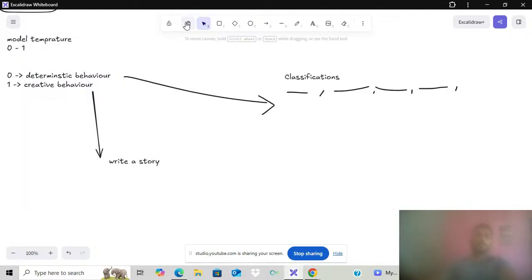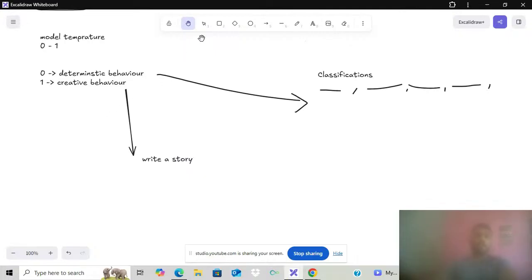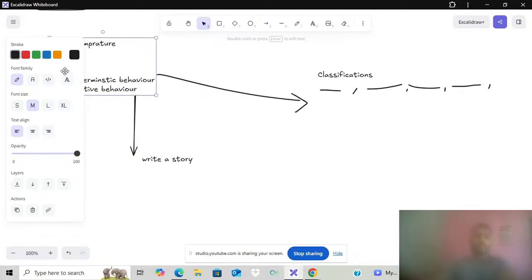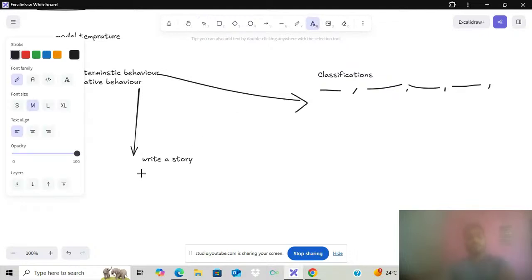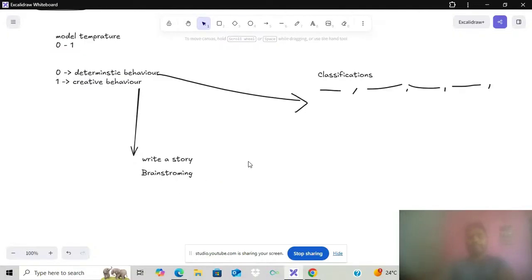If you see over here, a lot of creativity is needed, so we need the creative behavior. We keep it at 0 for classification, where we do not have to assume anything. If you need a lot of creative thinking, a lot of brainstorming for the task, in that case we need a creative behavior. We can do brainstorming, that kind of thing.